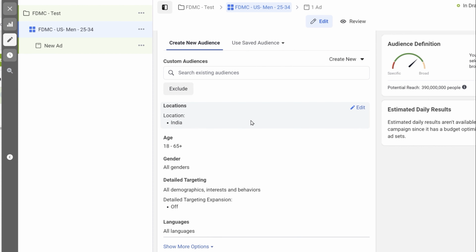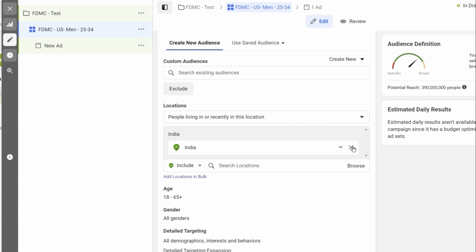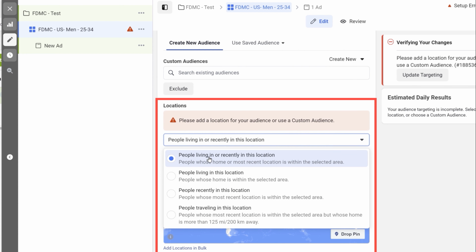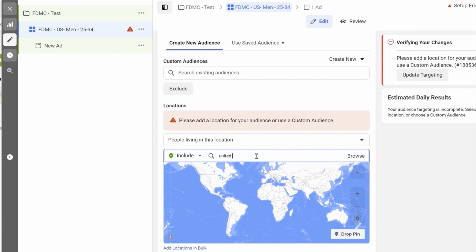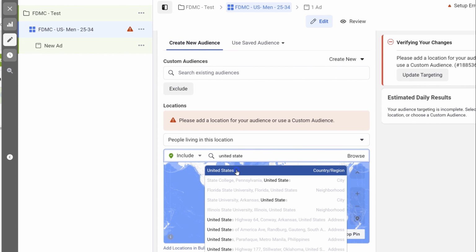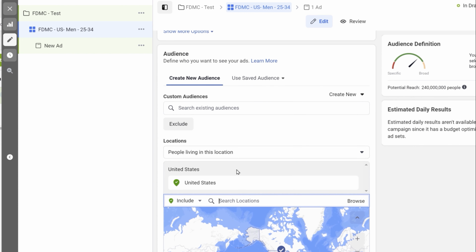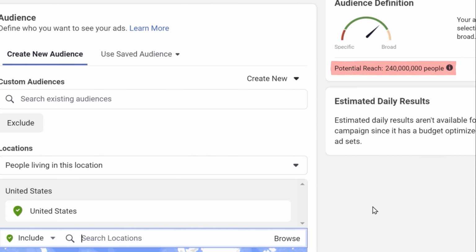Scroll down. The location selected here is India. Click on edit. In the drop down area, you'll see 4 options: people living in or recently in this location, people living in this location, people recently in this location. I usually select the second option, people living in this location, because these are the people who are actually residing in the United States and not the people who are maybe traveling, etc. And for the include section, I'll search for United States. I'll select United States. And here you can see the potential reach is 240 million people.